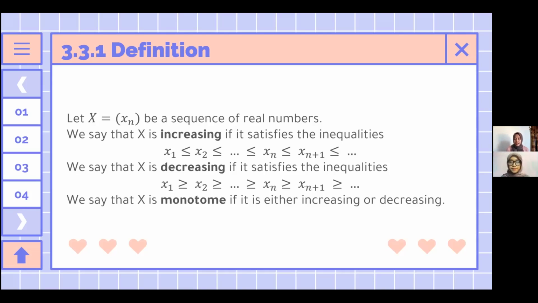We say that X is decreasing if it satisfies the inequalities x1 ≥ x2 ≥ ... ≥ xn ≥ xn+1 ≥ ... We say that X is a monotone sequence if it is either increasing or decreasing.